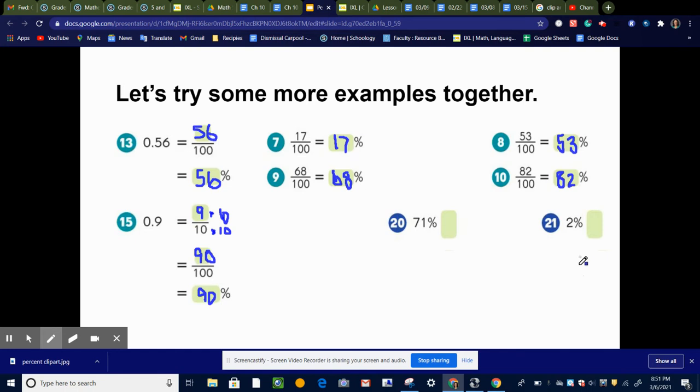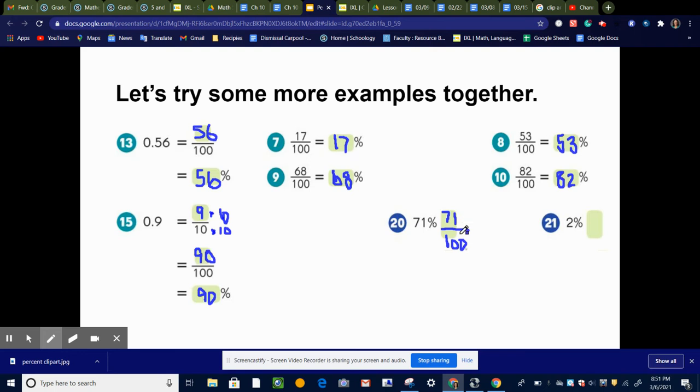So here it's asking you to go the opposite way. They give you the percent, and they want you to change it into a fraction, and then we'll go ahead and change it into a decimal too. So 71% means 71 over 100. Okay, so there it is as a fraction.